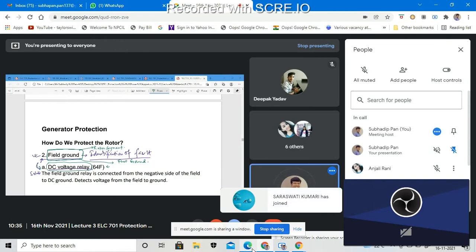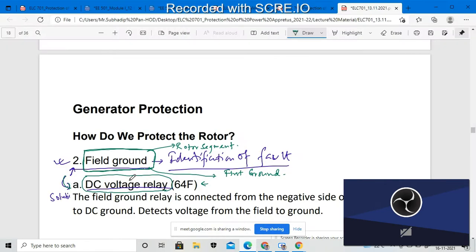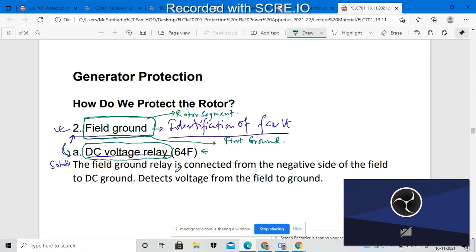So we are connecting the DC voltage relay over here, that means the field ground relay. The field ground relay is connected from the negative side of the field to the DC ground. That means we ground the relay. What will the relay detect? It detects the voltage from the field to the ground, how much voltage flows through the ground. This is for detection purposes.